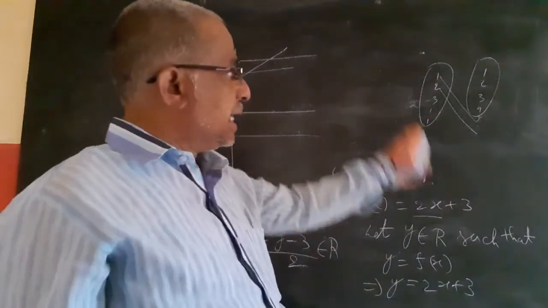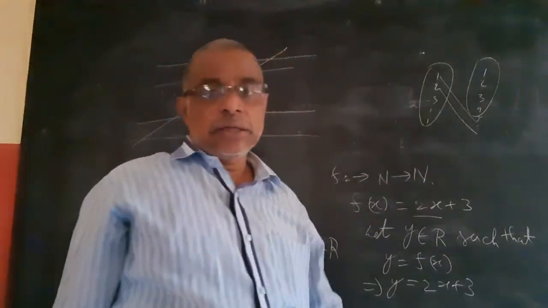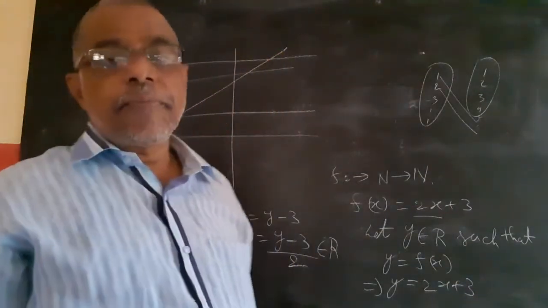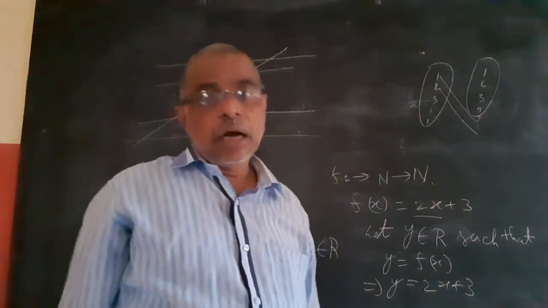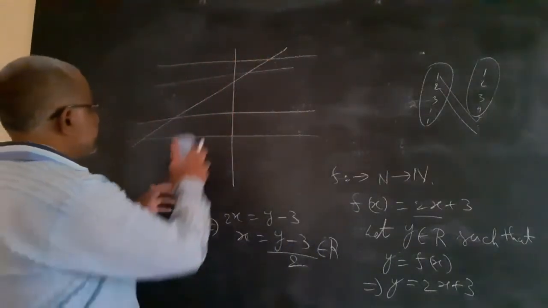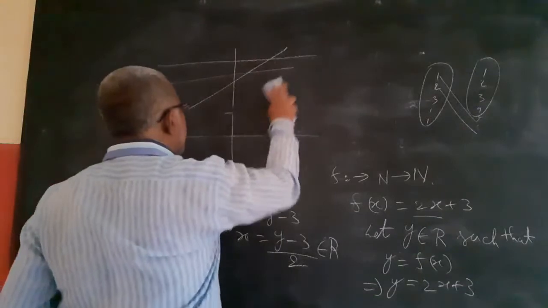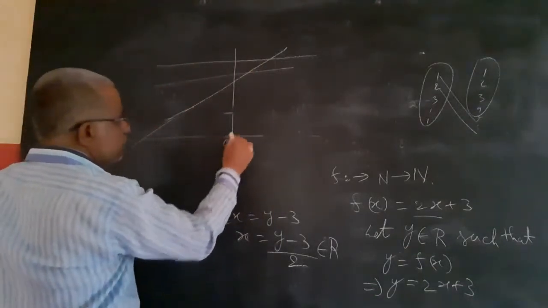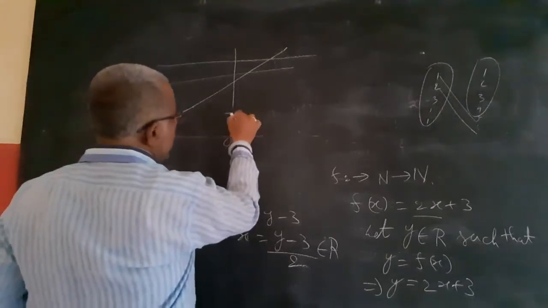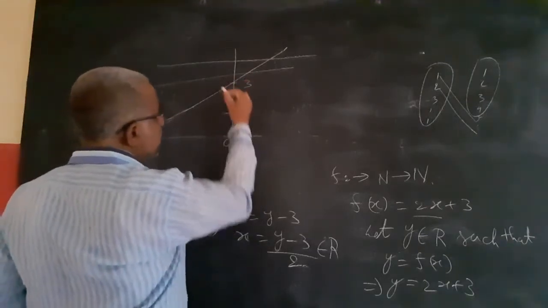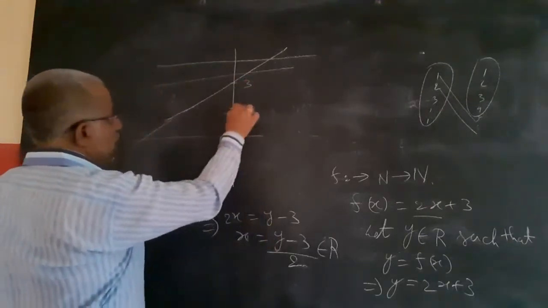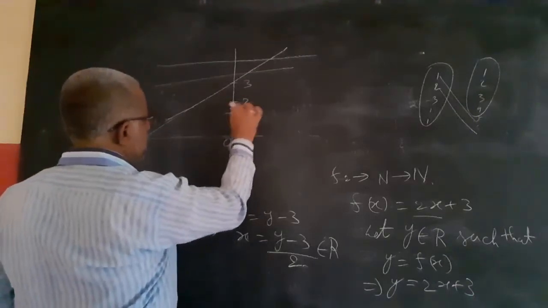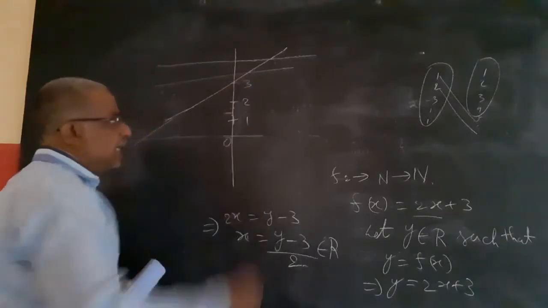Every element is mapped to one element. So 100% it is one-one, but not onto. Coming to the graph, same. If you come to the graph, this is 0, 1, 2, and this is 3, like this.